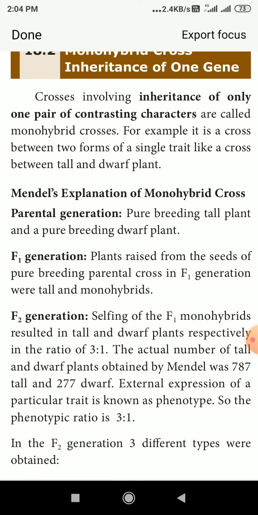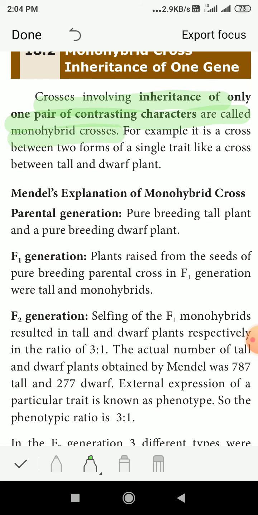So mono means he took only one type of character, and so it is called a monohybrid cross. For example, it is a cross between two forms of a single trait. Single trait means character, like a cross between tall and dwarf. So the first character he selected was tall and dwarf. Dwarf means small, which is less in height.